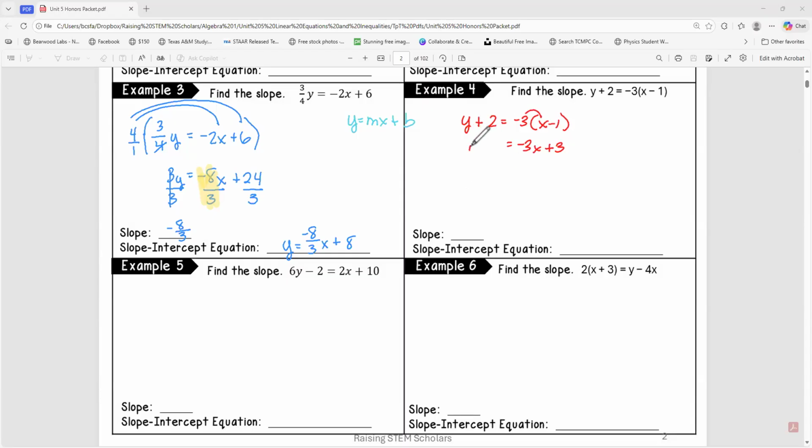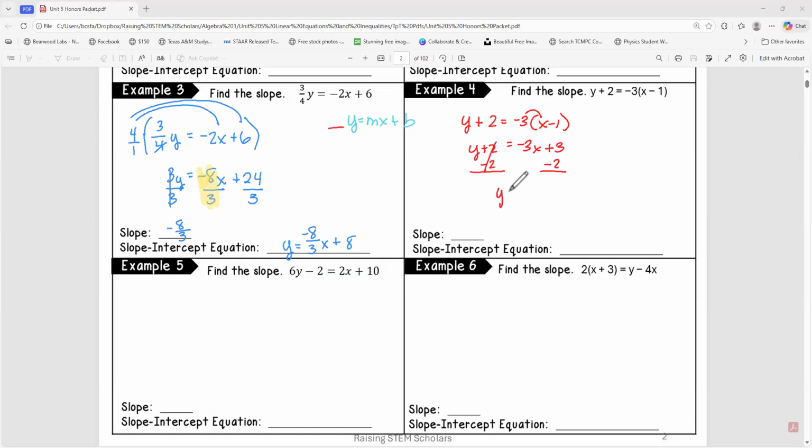Y plus 2, we're just going to write that down here again. It's almost in slope-intercept form, but notice the y over here doesn't have anything else with it. It doesn't have any plus or anything, okay? So if we've got +2, we've got to move that away so we can get that y by itself.